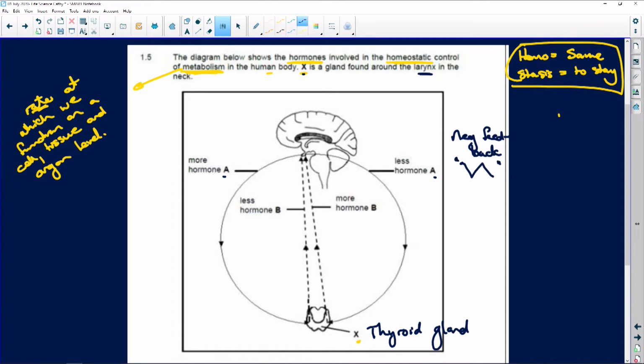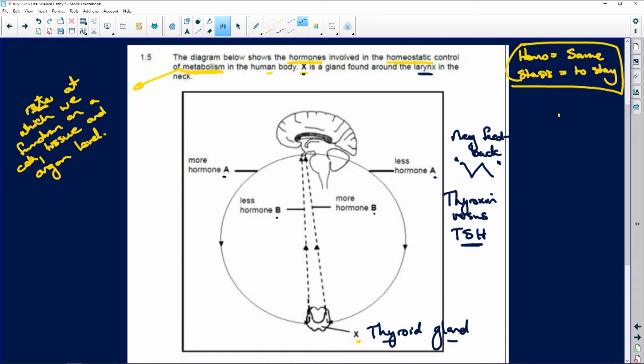Then it says less B, more B. So, what are we looking at? We are looking at thyroid, so thyroxine versus thyroid stimulating hormone. Now, this hormone tells you what it is. It's thyroid stimulating. It tells you it's going to stimulate the thyroid.